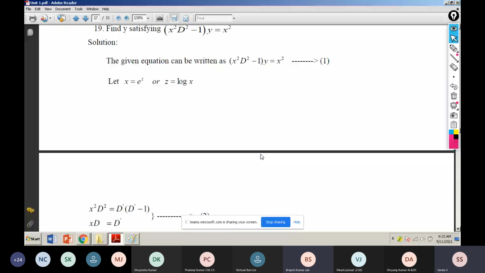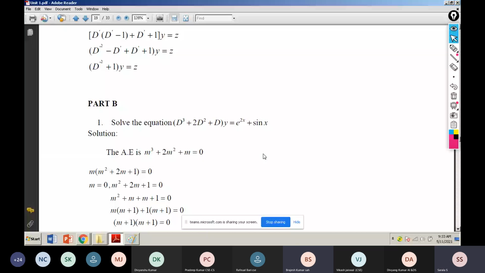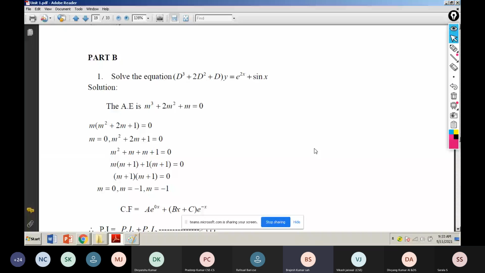Our next problem is straightly based on the third order. See this question. Solve the equation D cubed plus 2D squared plus D into y is equal to e power 2x plus sin x.